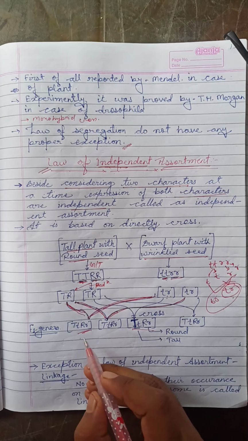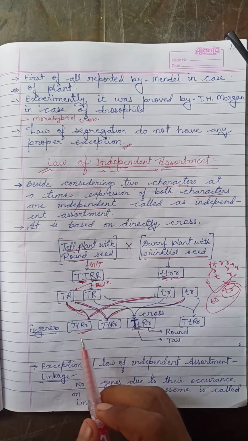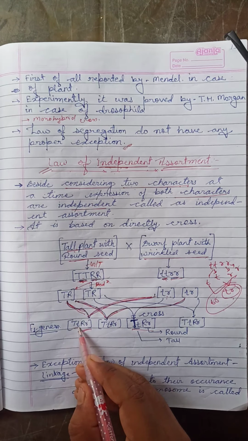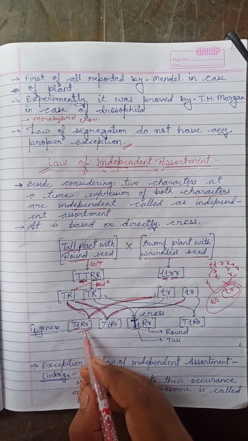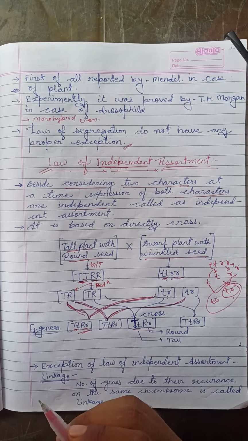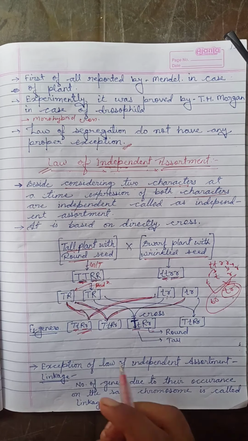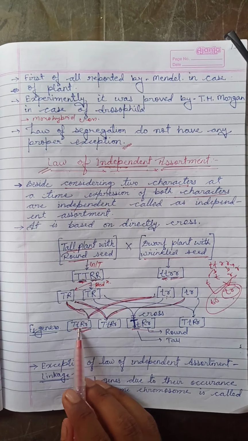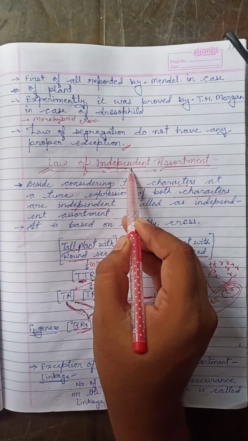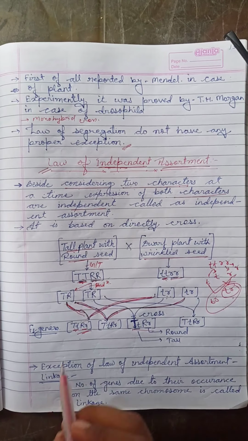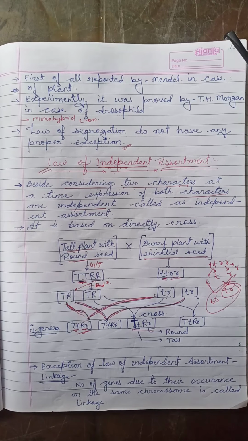Look at here. There is no kind of mixing in these two characters. That means they are separate characters: tallness is showing here, and round shape is also showing here. No character is mixed in this form. That's why each and every character shows its characteristics independently. That's why it is called independent assortment. Is it clear?